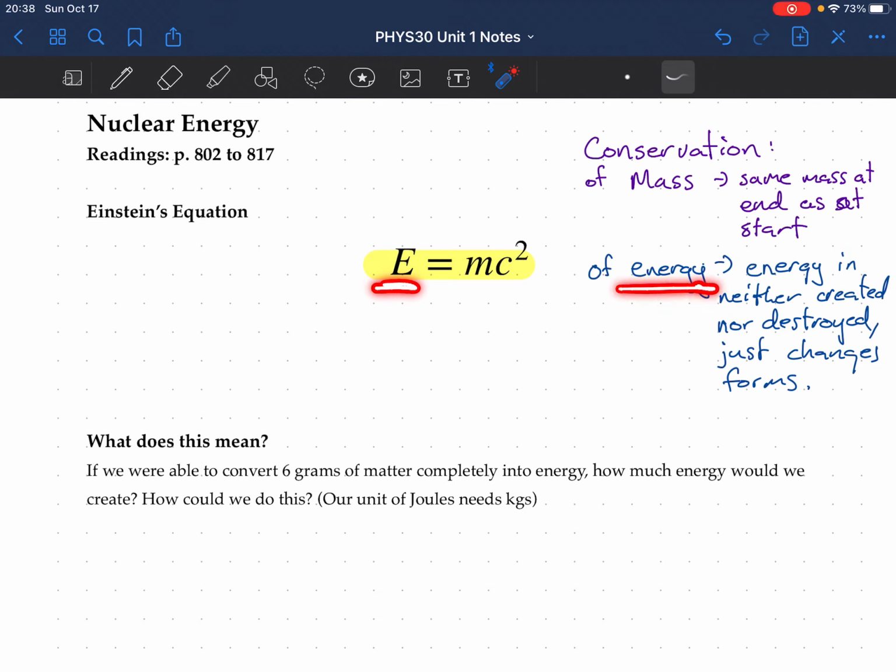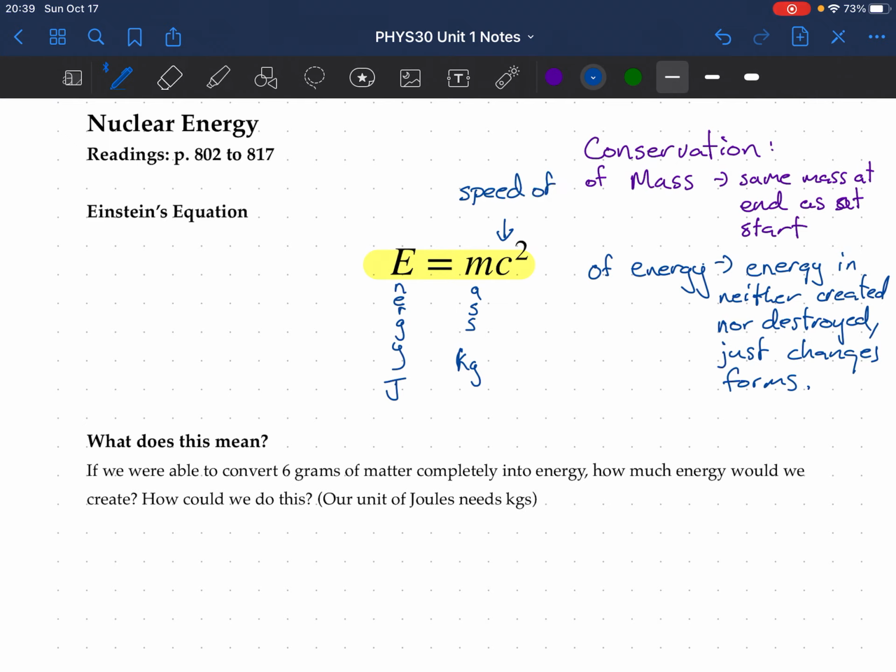But this equation relates energy and mass. It's a way to convert from energy to mass and back. So what does this formula mean? Well, this E stands for energy, and that's measured in joules. And this M stands for mass. And in this one, we have to watch out that mass is in kilograms.